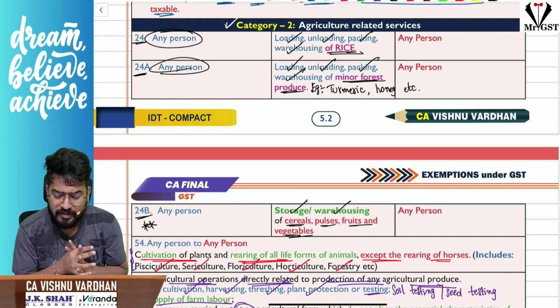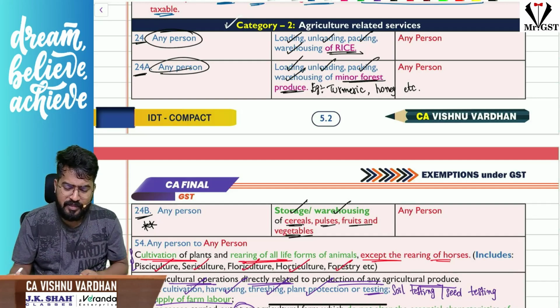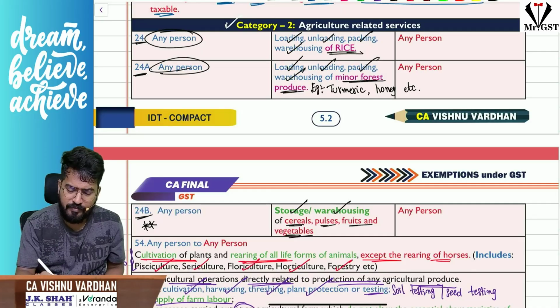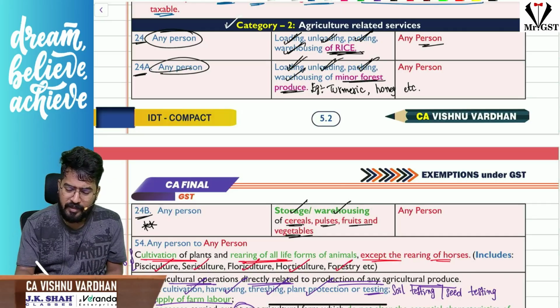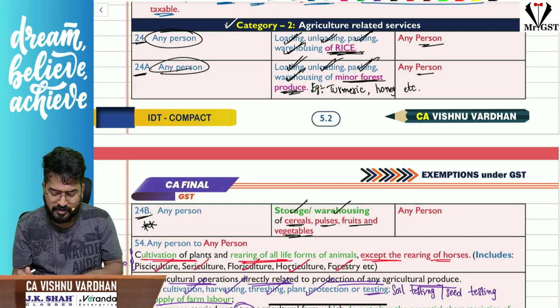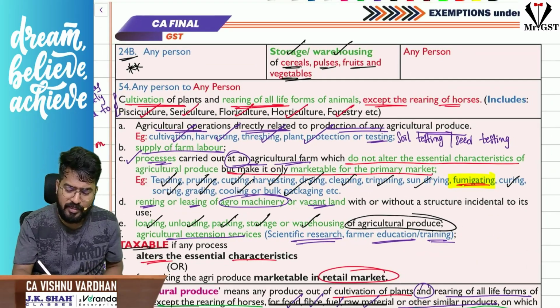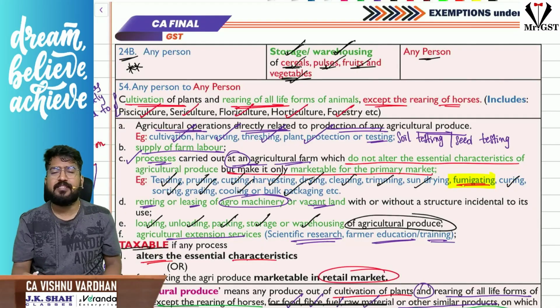Next one, we are going with category 2, agriculture related services. The agriculture related services, you can understand any person to any person. So they are providing loading, unloading, packing and warehousing of rice, that is exempt under GST. Next, the loading, unloading, packing, warehousing of minor forest produce like agriculture, turmeric, honey, etc. to any person is also exempt under GST. Not only that, sir, storage or warehousing of cereals, pulses, fruits and vegetables is also exempt under GST.